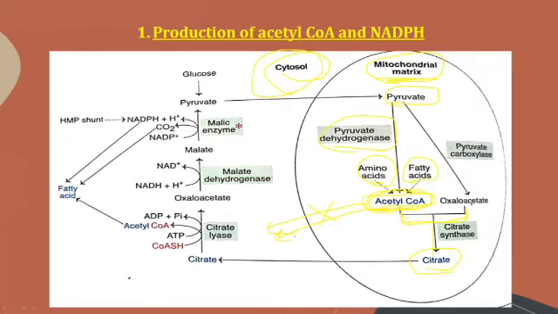Acetyl-CoA gets condensed with oxaloacetate and synthesizes citrate by the enzyme known as citrate synthase. Now the citrate easily passes from the mitochondrial matrix and enters into the cytosol. When it enters into the cytoplasm, immediately it gets broken down, or rather it gets lysed.